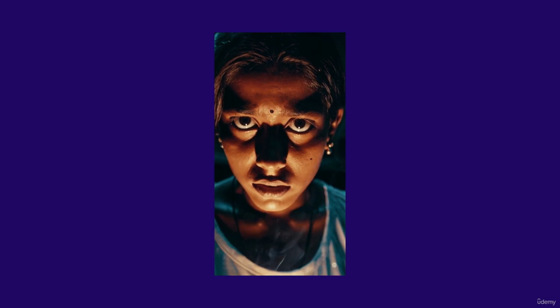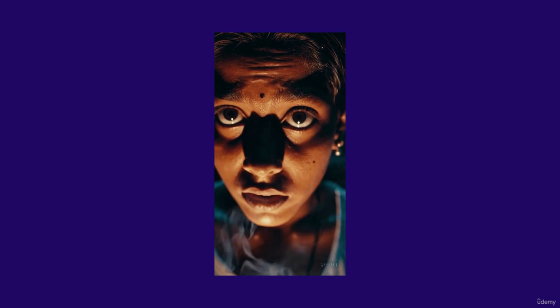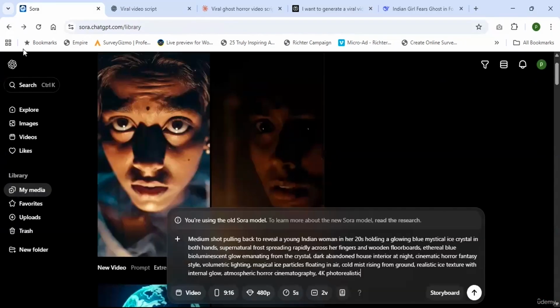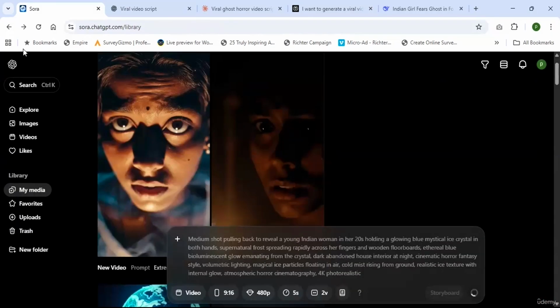Got it? Nice. This is the second one. For the first prompt, Sora AI generated 2 clips. Now it's asking to generate the second scene.